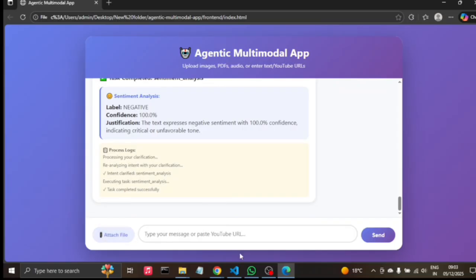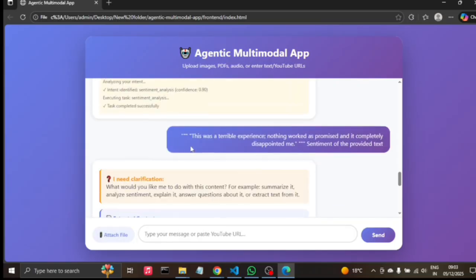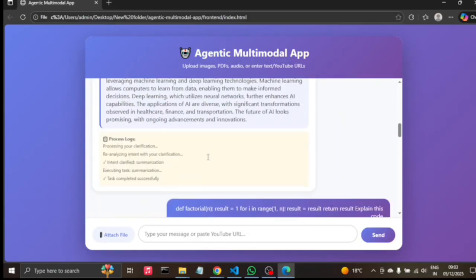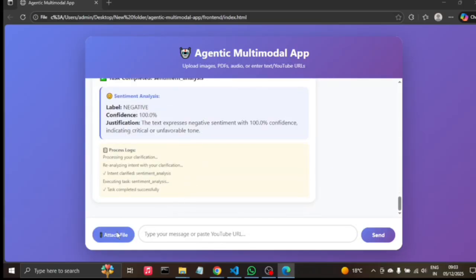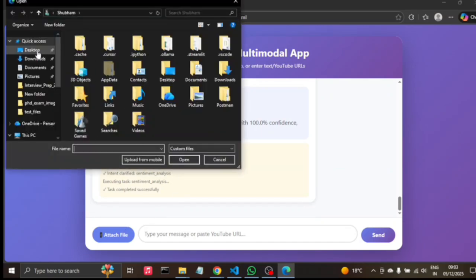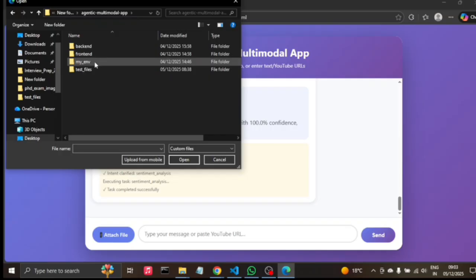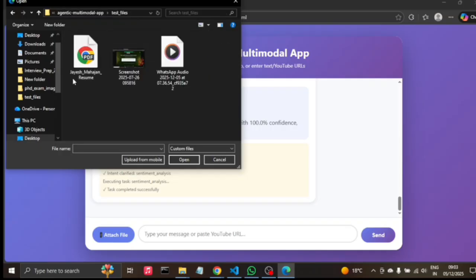Okay, that's correct. So we are done with text summarization, code, and sentiments; these three things are done. Now we will try one PDF file, which will be my resume.